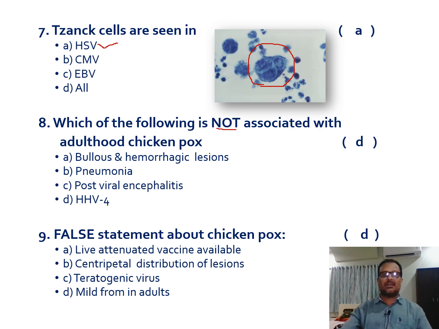B option is centripetal distribution of lesions. Yes, correct. The lesions always appear in the central part of the body and from there distribute to other areas of the body. And C option is teratogenic virus. Yes, this virus is responsible for teratogenicity in the form of limb hypoplasia. Limb hypoplasia is common with this particular viral infection. And D is mild form in adults. This is the wrong or false statement. Always this is very severe in the adulthood stage with chickenpox.